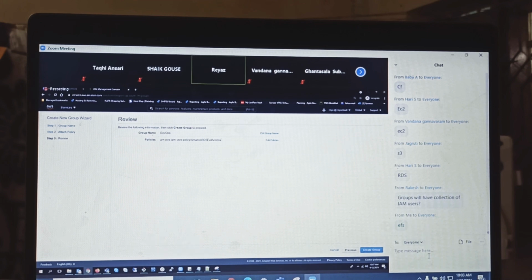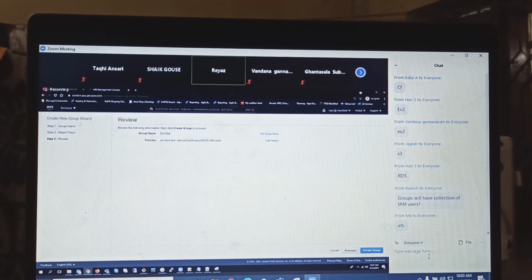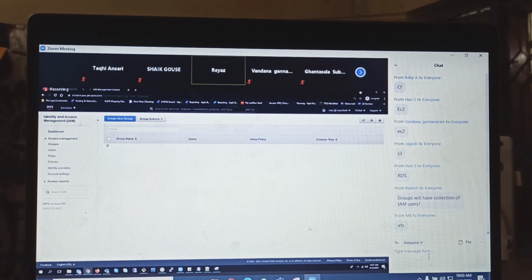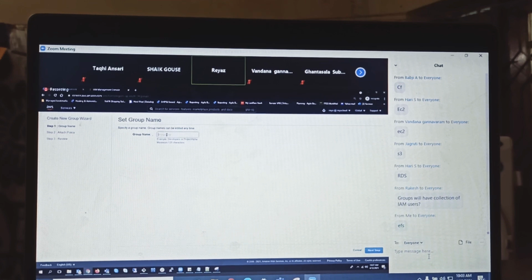See, every resource will have its own ARN. This policy will also have its own ARN, right? So see here, nothing. First give the group name, attach the policy, review, and then create it. That's all. And create another group. I call it AWS Architect. Next.